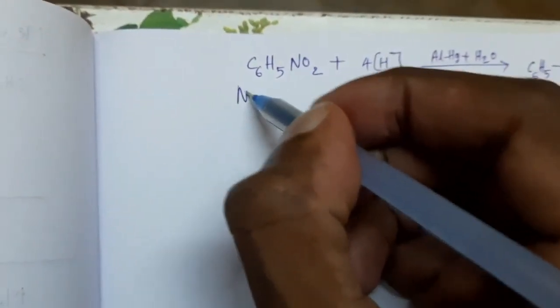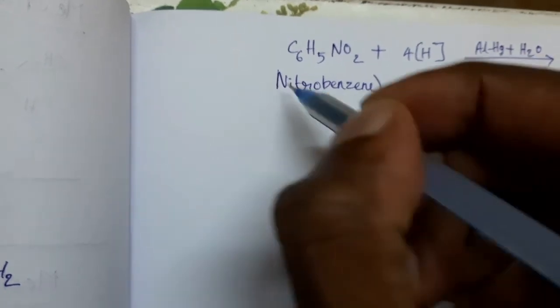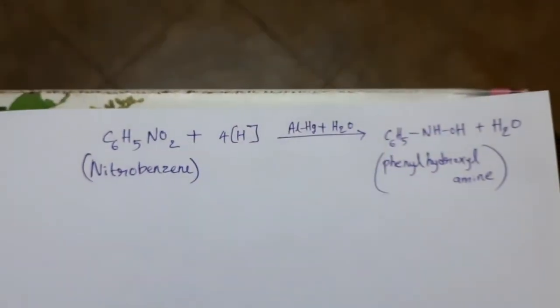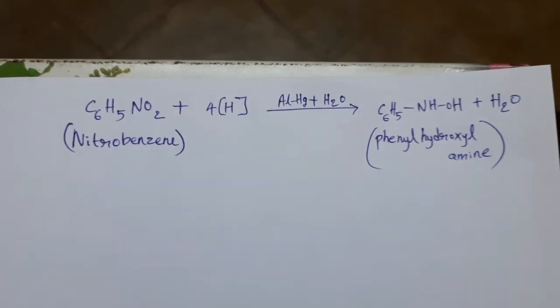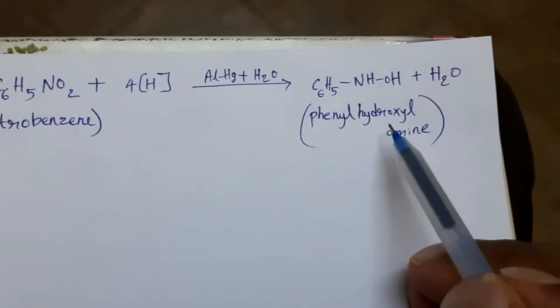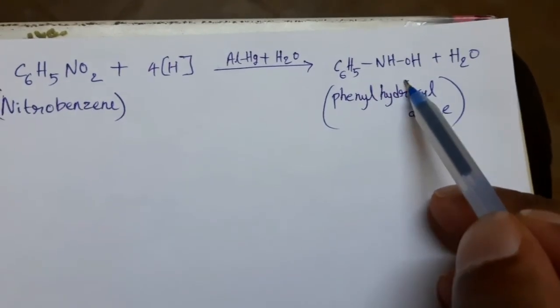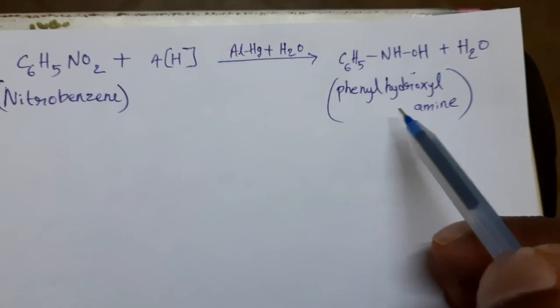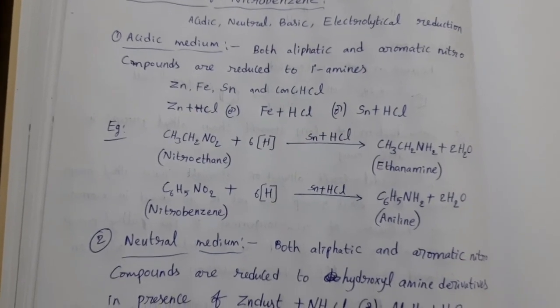So this is nitrobenzene. Nitrobenzene undergoes reduction in neutral medium in presence of aluminum amalgam, Al-Hg, and water. Then we can get the hydroxylamine derivative, that is C6H5NHOH. Its name is phenyl hydroxylamine. In this way, in different media, we can get different products.